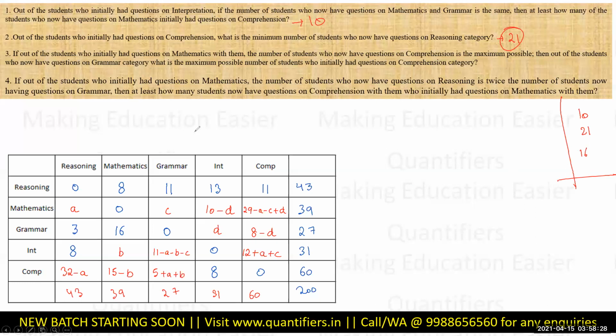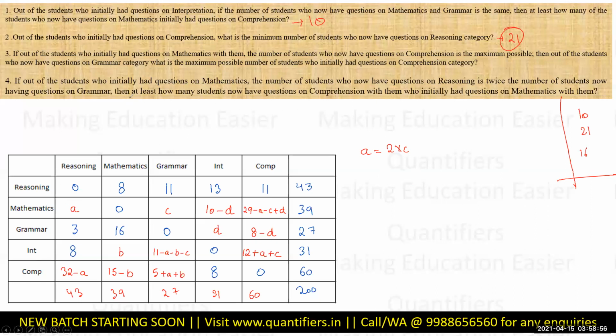Let's read the last question now. What does the last question say? If out of the students who initially had questions on mathematics, इनके पास पहले mathematics थे, and now have questions on reasoning, और अब reasoning है, are twice the number of students who have the question on grammar. So a is basically 2 times c. So a is 2c. Okay.